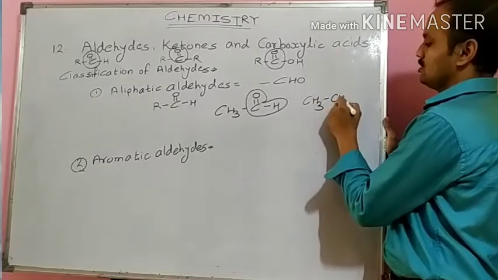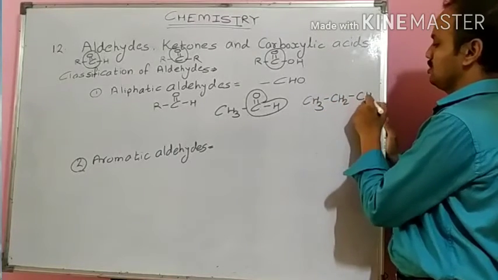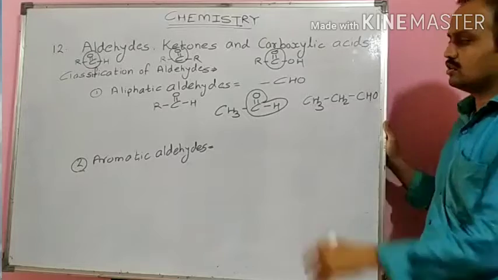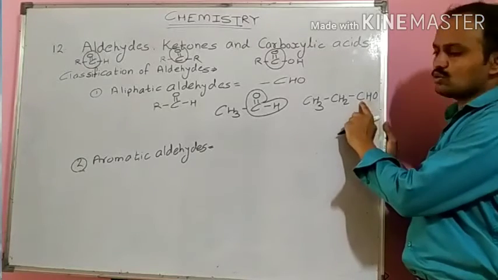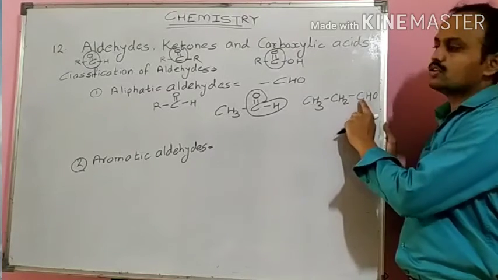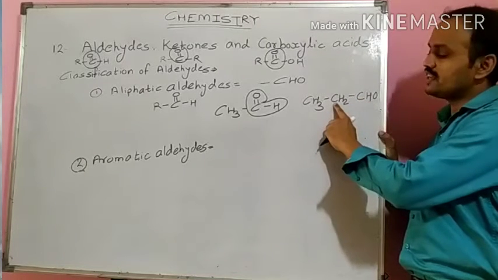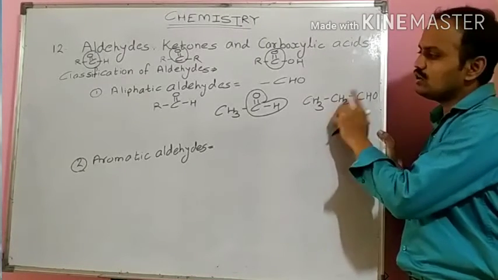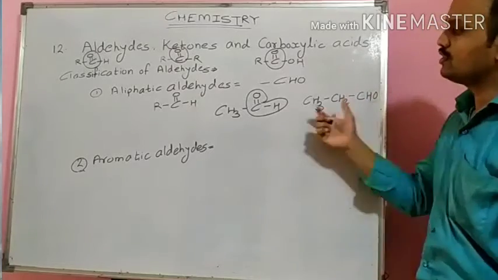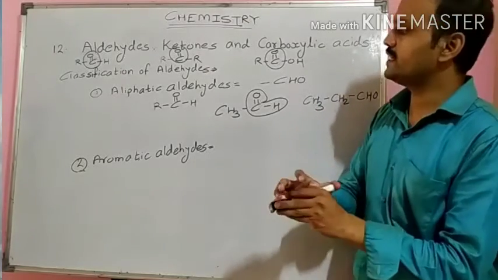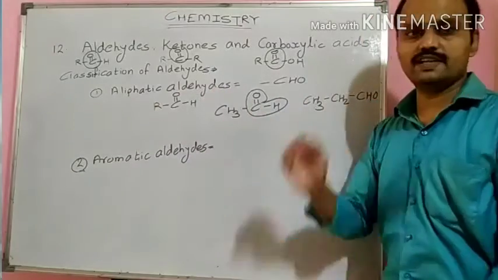Another example we have is CH3, CH2, CHO. Here this CHO functional group is directly attached to this carbon atom, which is sp3 hybridized or saturated. Therefore, this is the first type of aldehydes, that is aliphatic aldehydes.